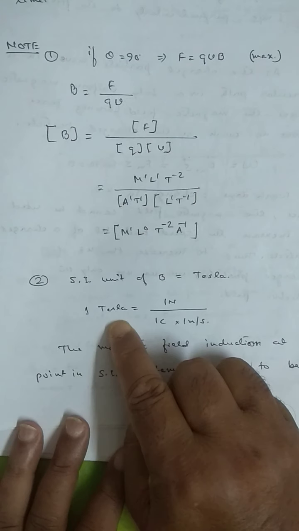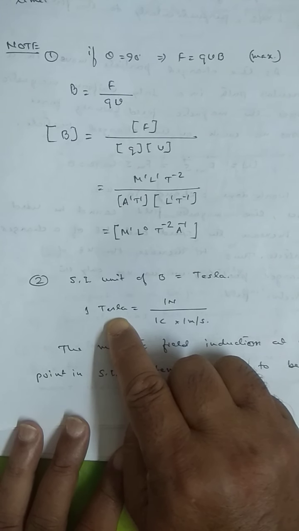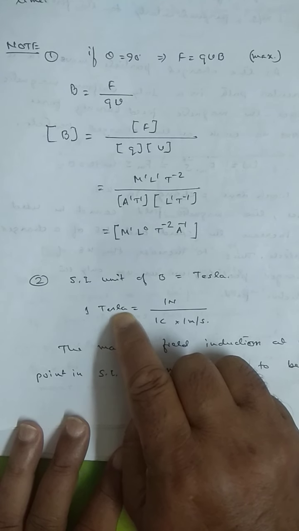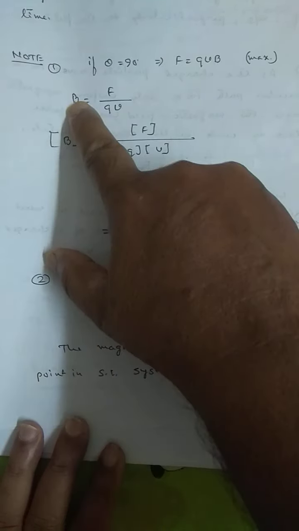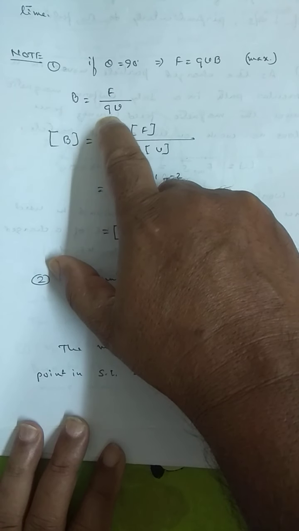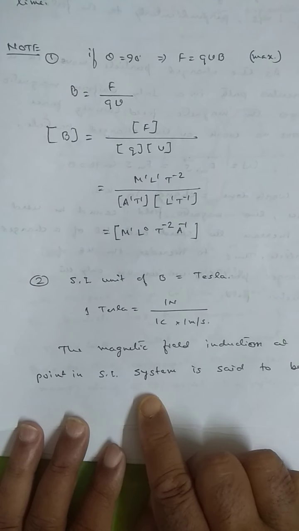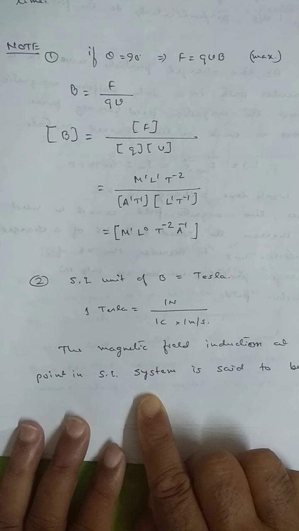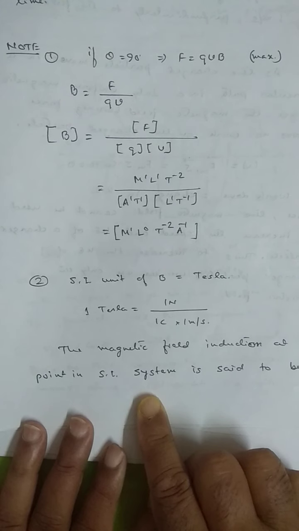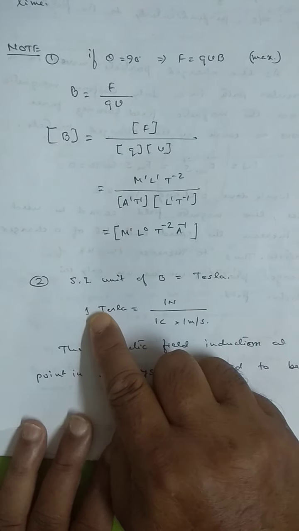What is the SI unit? The SI unit of magnetic field induction is called Tesla, T-E-S-L-A. So B is in Tesla, F is 1 Newton, charge is 1 coulomb, velocity is 1 meter per second. That means magnetic field induction at a point is said to be 1 Tesla if a force of 1 Newton acts on a charged particle having charge 1 coulomb, moving with velocity 1 meter per second perpendicular to the magnetic field.